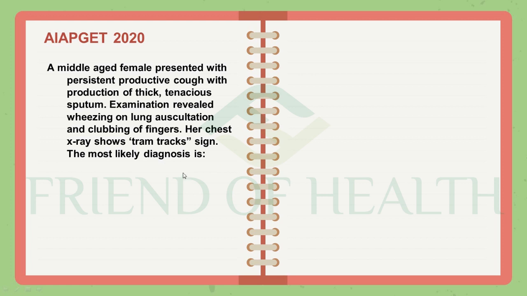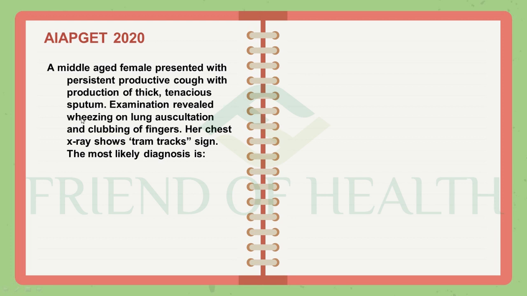This is also given in a case format. You have to take your own time, go through the case, analyze it, interconnect all the information given and diagnose it. Then if it is a diagnosis, you go for the answer directly. If it is about some investigation, you have to select the most appropriate one, etc. So here a middle-aged female presented with persistent productive cough. So you got one point, middle-aged female. Another point, persistent productive cough with production of thick tenacious sputum. So the character of sputum is tenacious and thick.